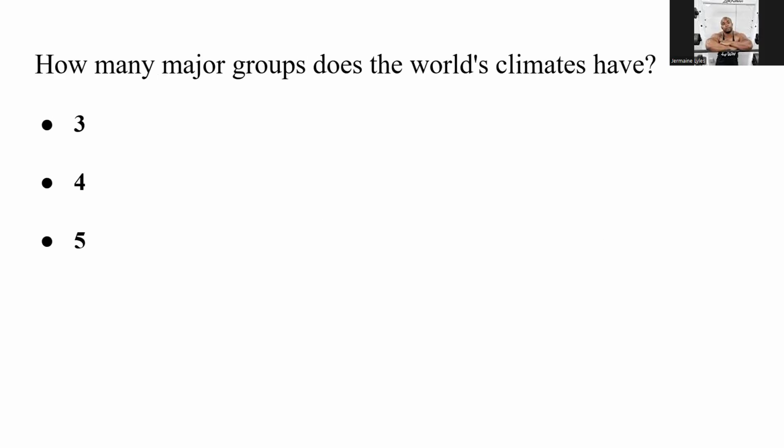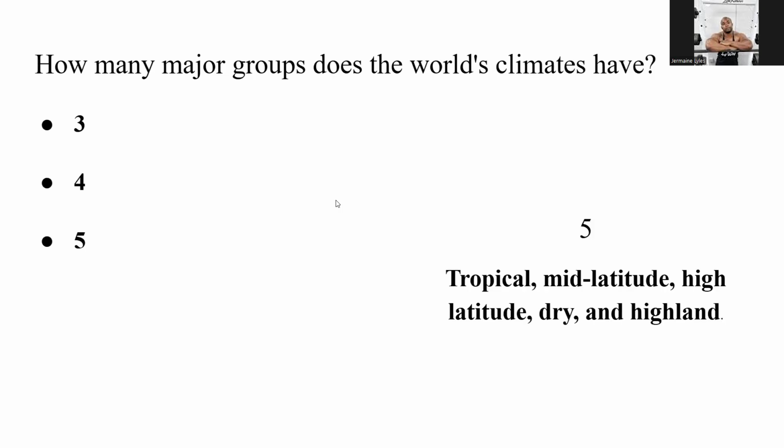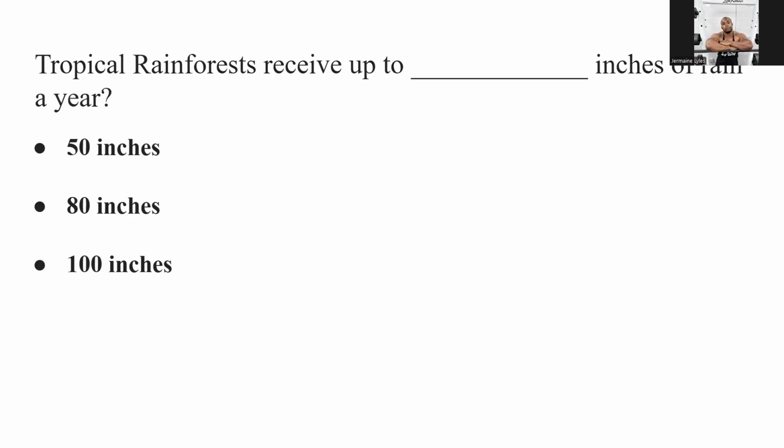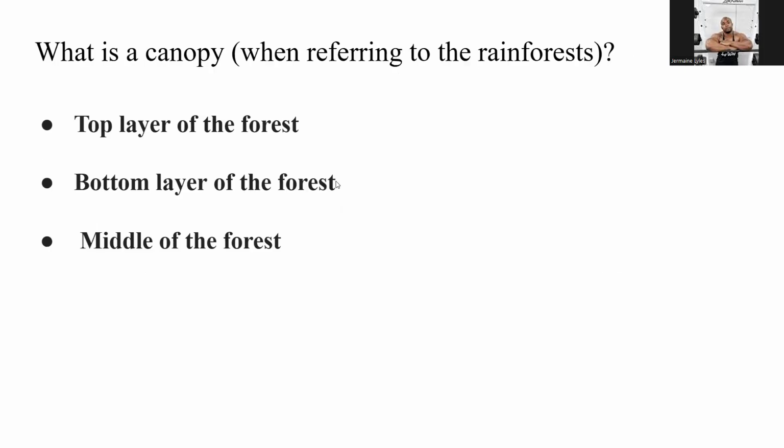How many major groups does the world have? I don't like this question, so disregard. But there are 5. Tropical rainforests receive up to what? 100 inches of rain per year.